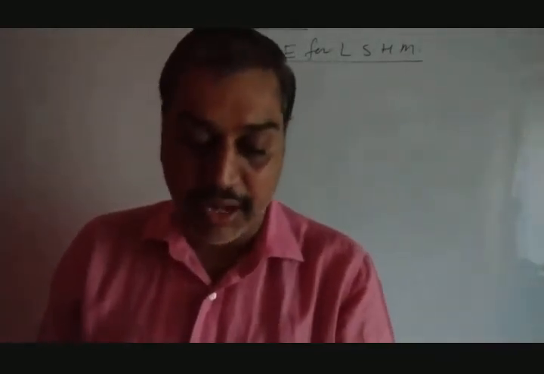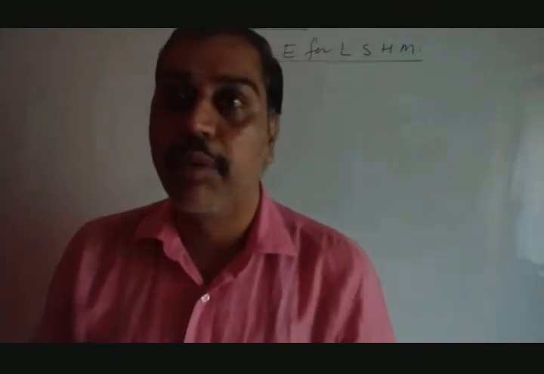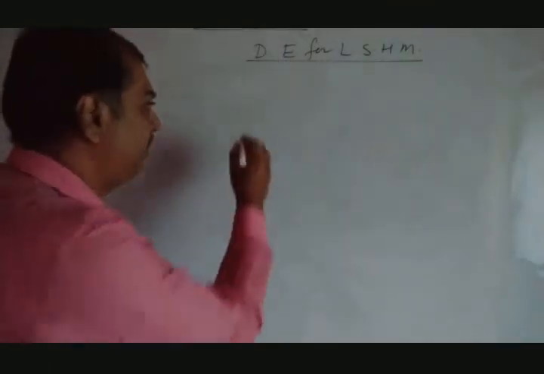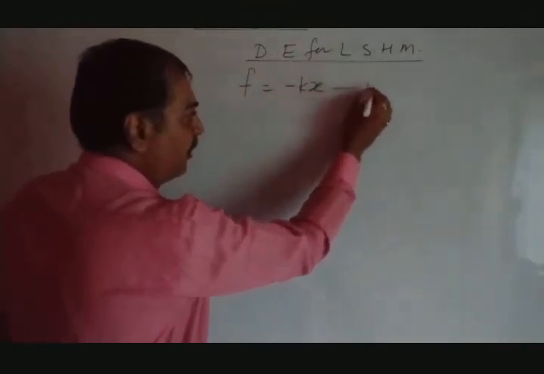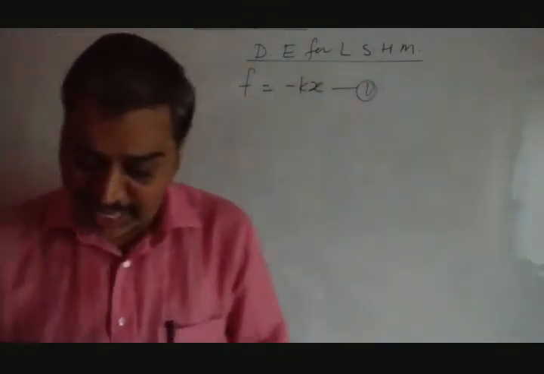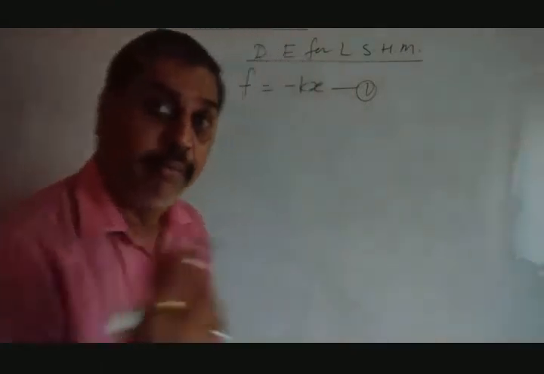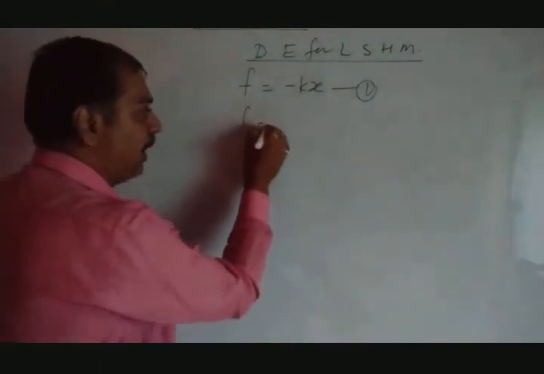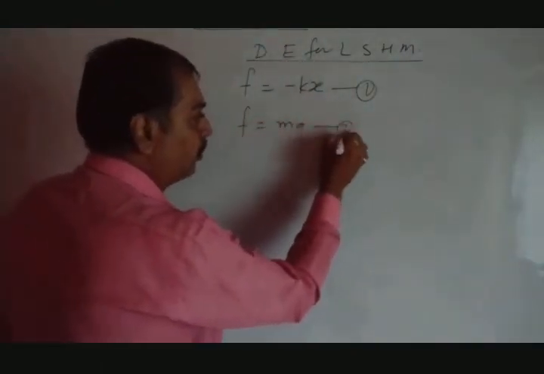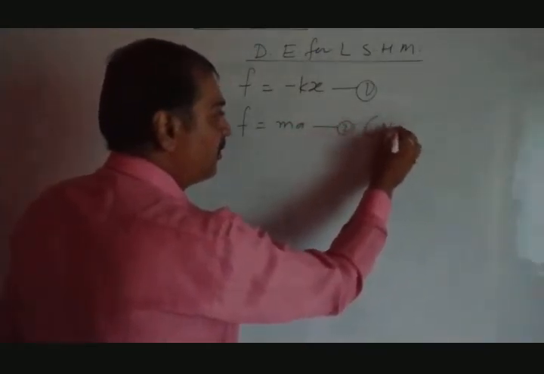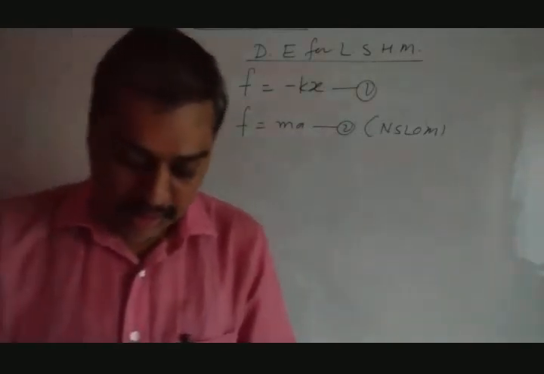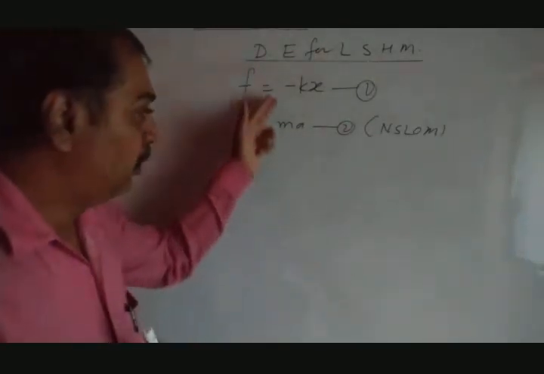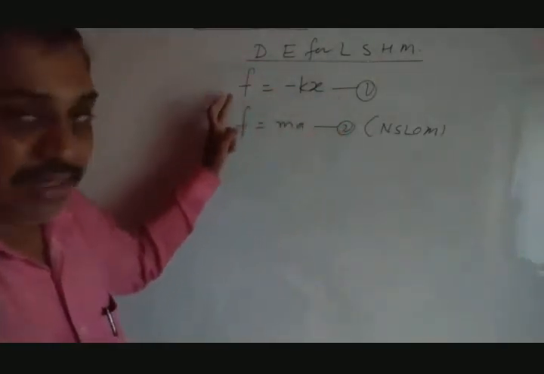For that, as we have seen, the restoring force which comes toward the mean position was represented by one formula, F equal to minus kx. Suppose it is equation 1. At the same time, according to Newton's second law of motion, we know F equal to ma. This is equation 2. Now if we compare both equations 1 and 2, the left hand side is the same.